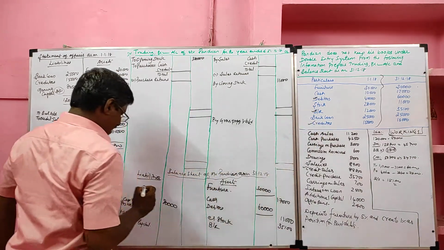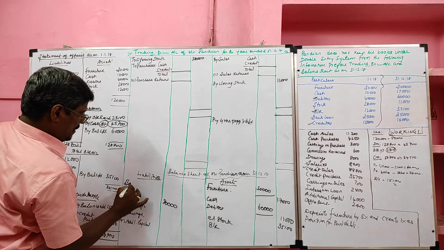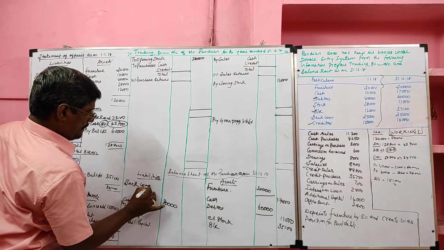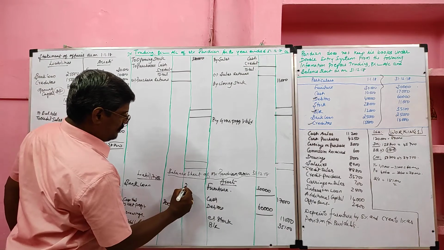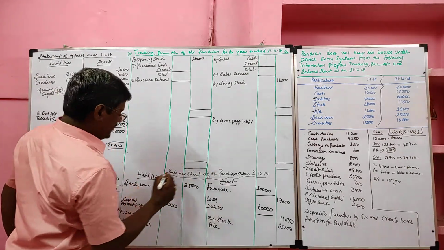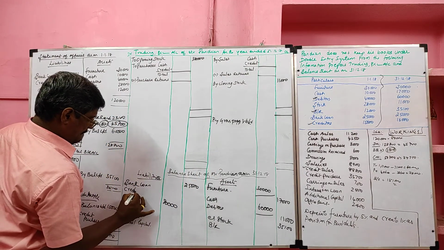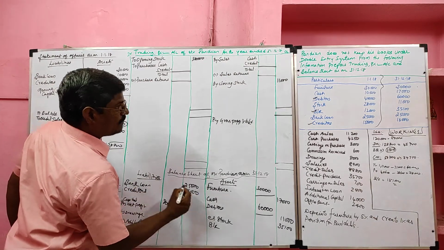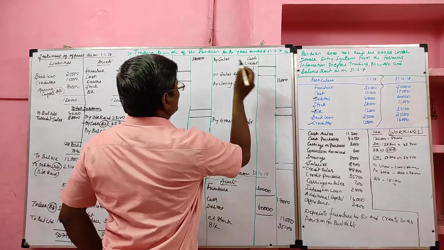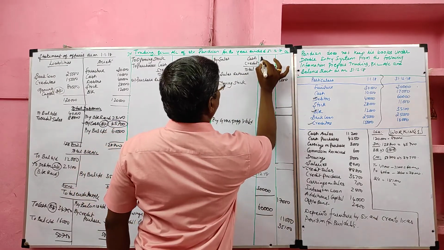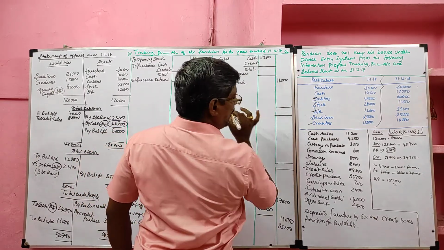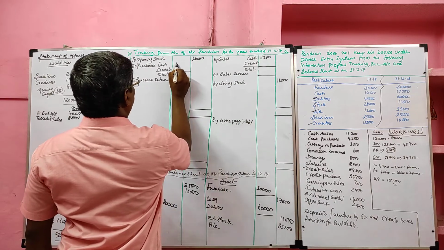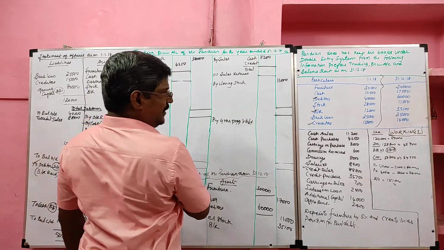Then bank loan is a liability, 25,000. Then creditors are given 16,000. Then cash sales, trading account credit against cash sales 11,200. Cash purchase, trading account debit against cash purchase 4,250.